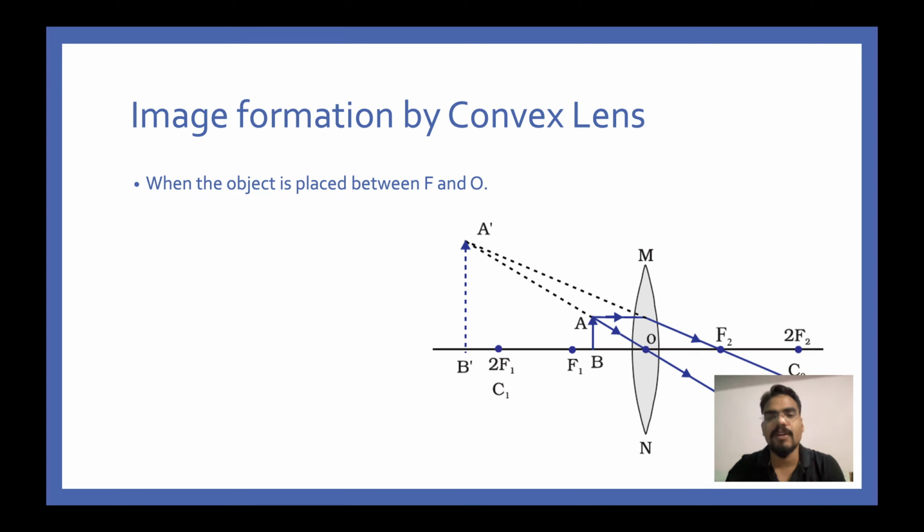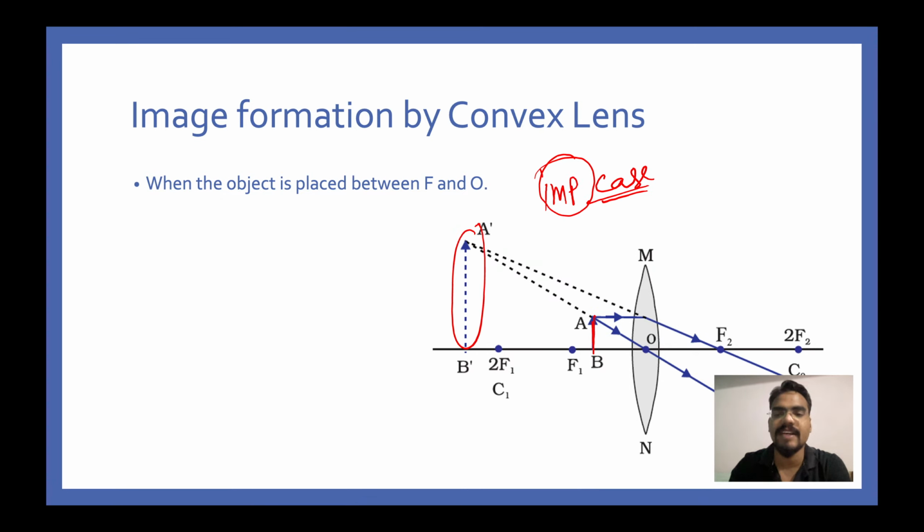And last but not the least, this is a very important case, guys. It is one of its own. This is probably the only case where the image is formed on the same side of the object. Now this is really very difficult to imagine and a very important concept to remember.